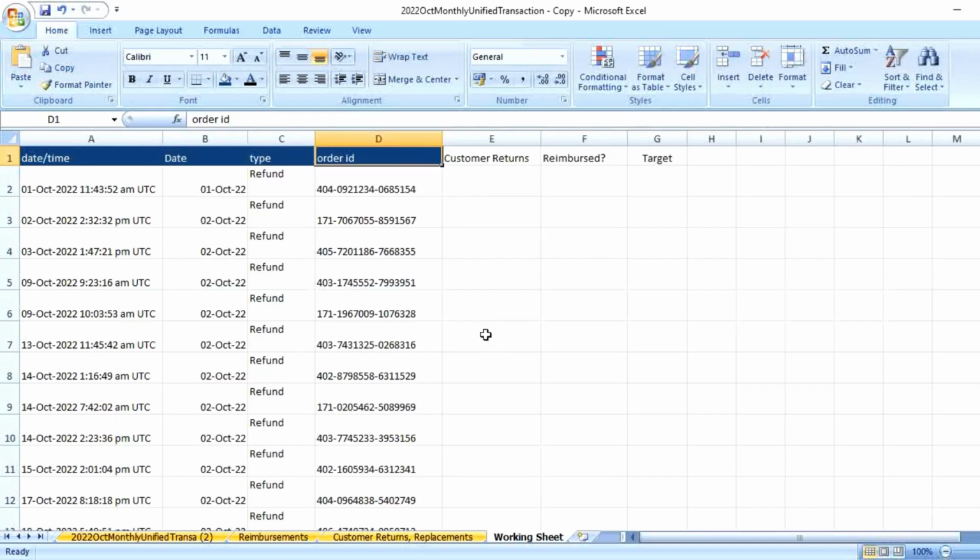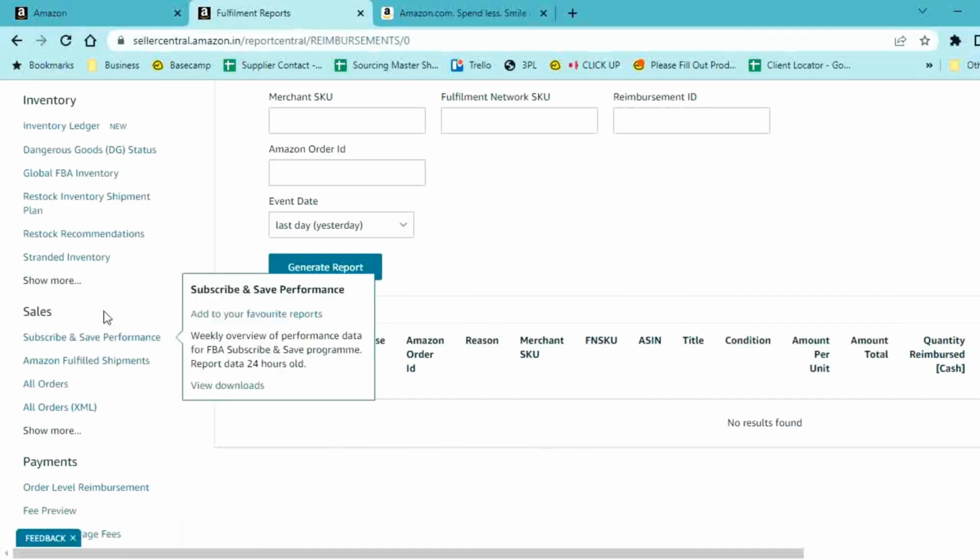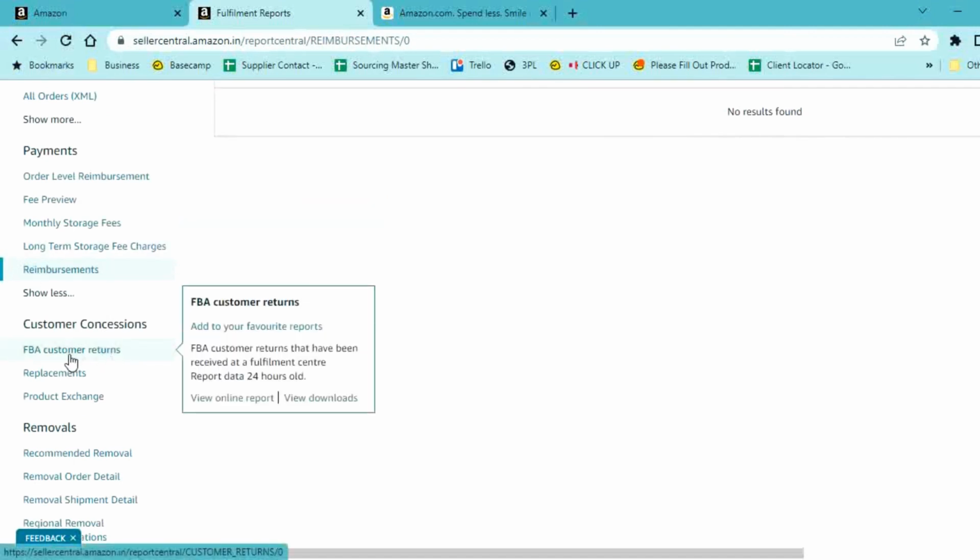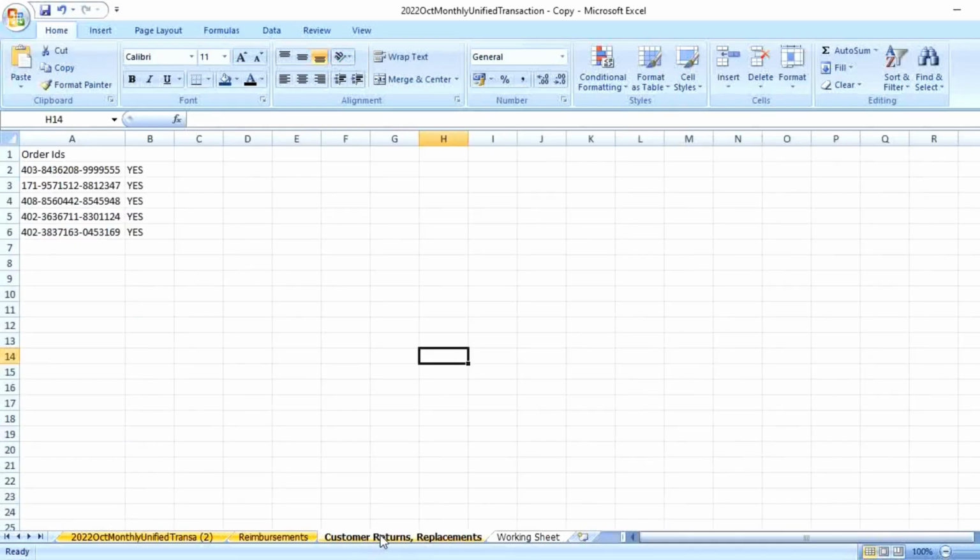Customer returns report, I already spoke about it. From here, this is where you're going to download the data and make a note of all those order IDs. Now I just put up a small section called customer return reports.